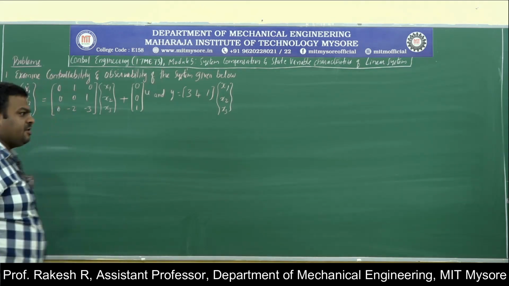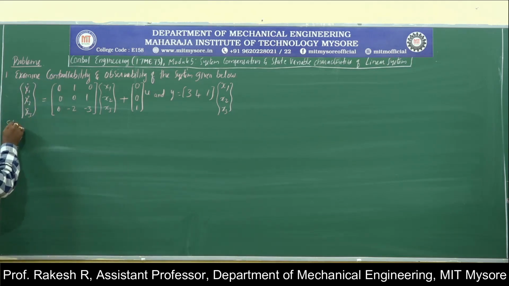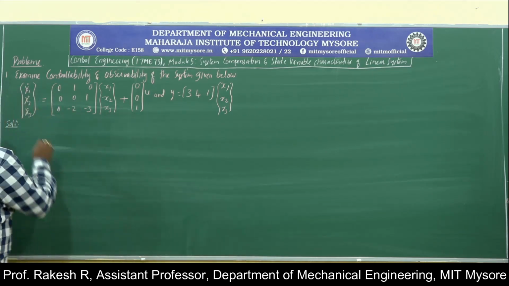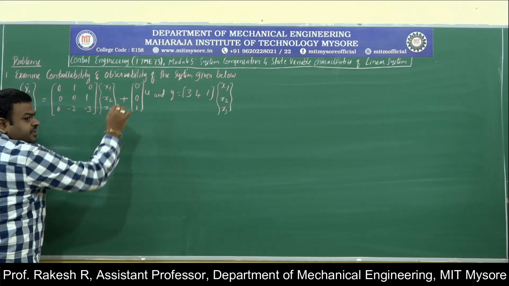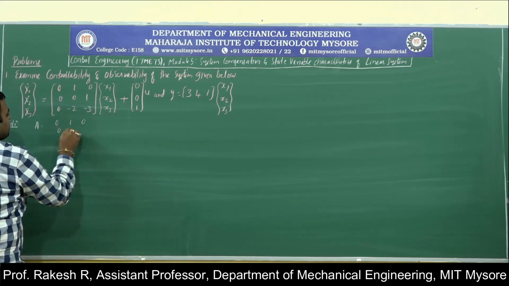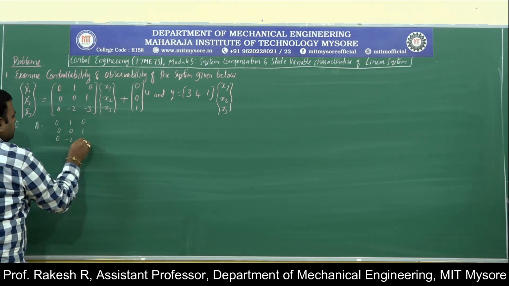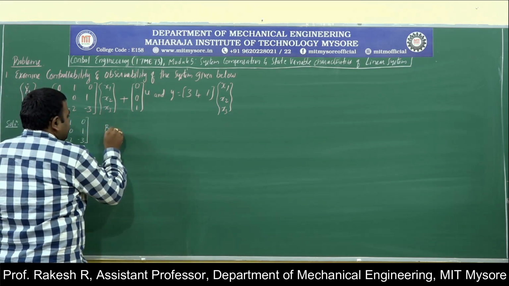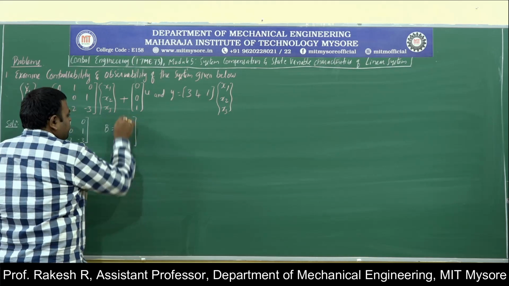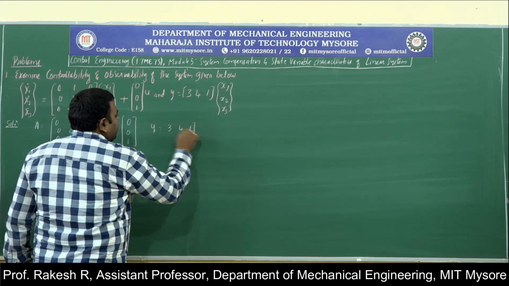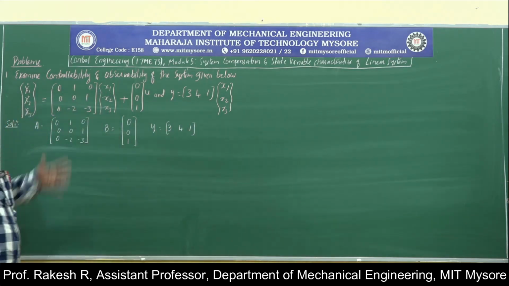Let us solve the first problem in order to understand the Kalman and Gilbert tests. Before that, I need to know what matrices are given. This is the x dot equals Ax plus Bu form. A is 0, 1, 0, 0, 0, 1, 0, minus 2, minus 3. And matrix B is 0, 0, 1. First you have to extract these data. Then y is equal to 3, 4, 1. So all 3 matrices are given.